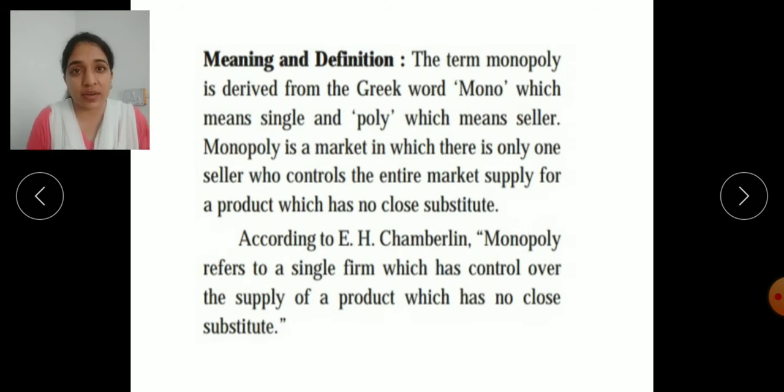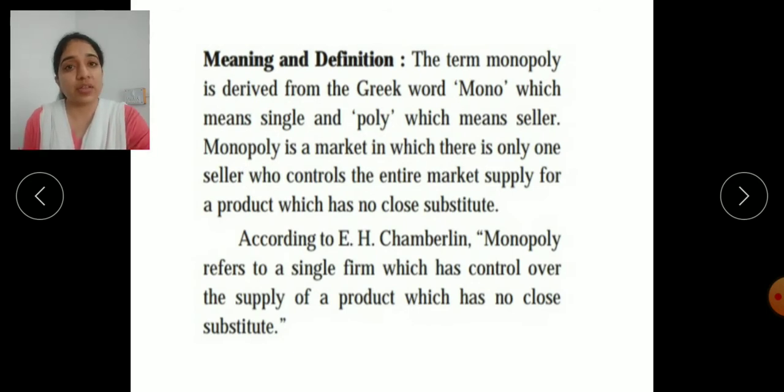I will give you a few examples so that you will understand it better. For example, doctors and other professionals, like lawyers. All these people can be under monopoly because they don't have close substitutes. We will not get other people who will give us the same quality of services. There are also different types of monopolies, like natural monopolies, which depend upon climatic conditions. Some goods are cultivated in a particular area and cannot be cultivated in other areas due to natural conditions. So this type of monopoly is due to natural conditions. Further we are going to study the types, but now let us see the definition.